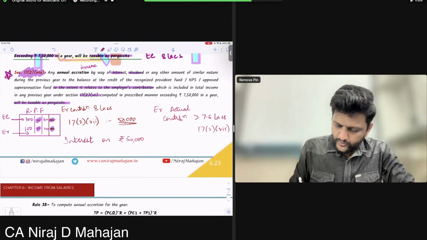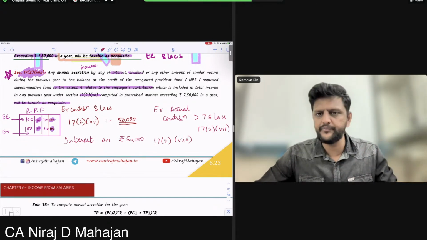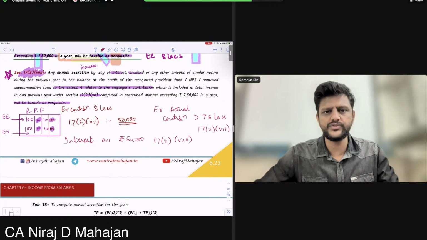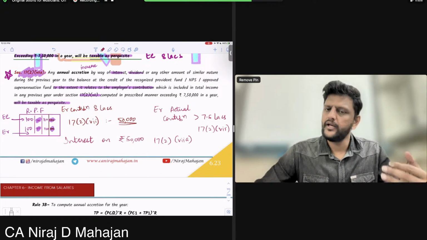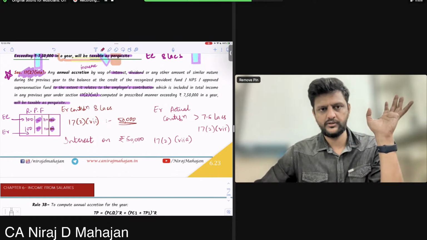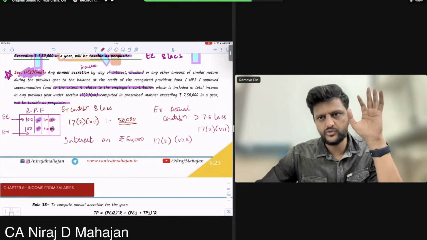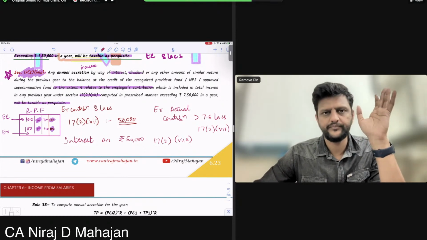That is about 17(2)(vii)A. Okay. Actual contribution, if it is more than 7.5 lakhs, 17(2)(vii). Okay till here? And whatever you have contributed above 7.5 lakhs, on that portion, we will also tax interest. Tax in the hands of employee.